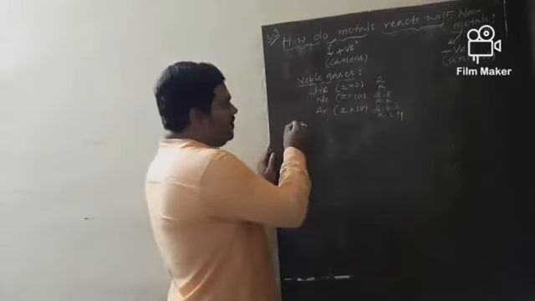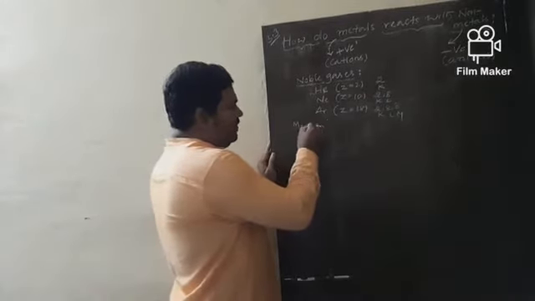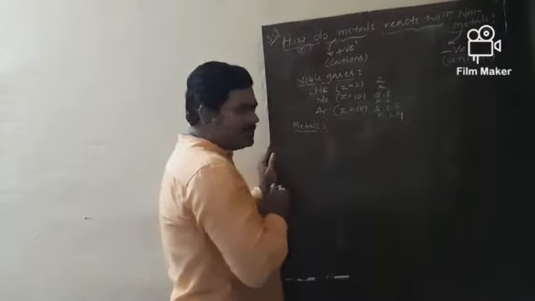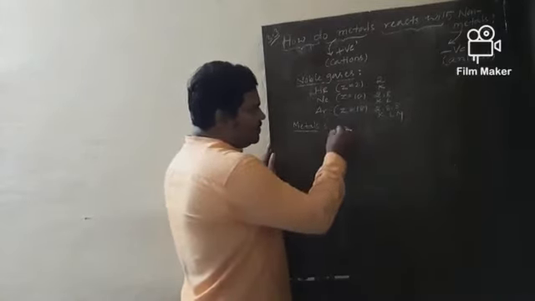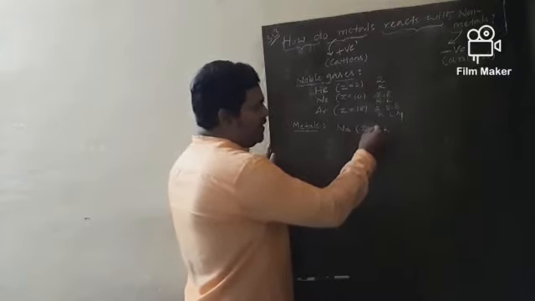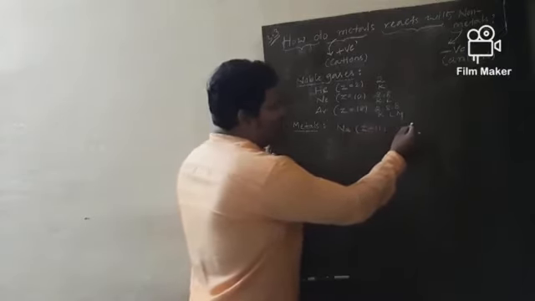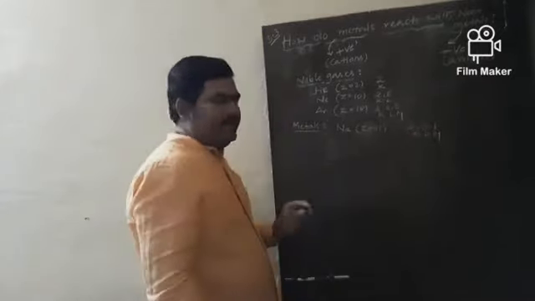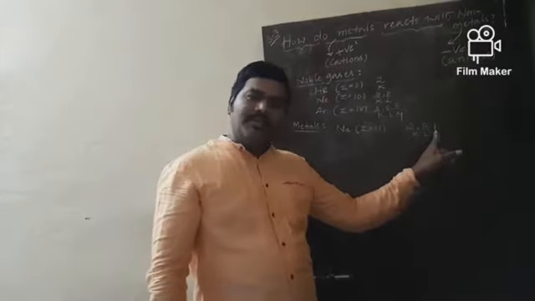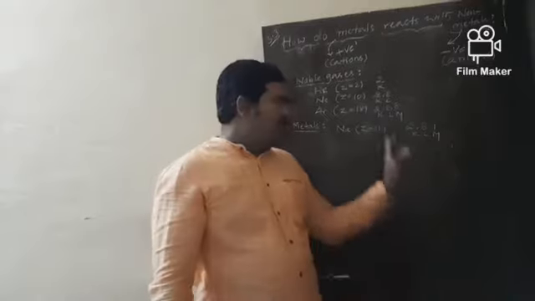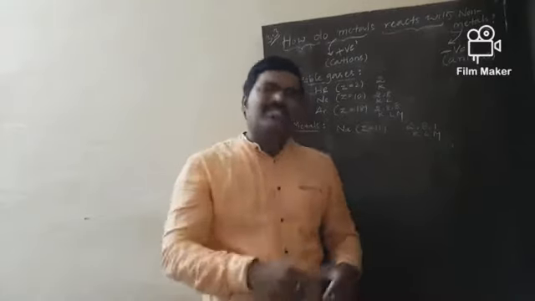Now let me take metals. You know, there are metals among the first 20 elements. First, sodium. What is the atomic number of sodium? 11. Electronic configuration 2, 8, 1, K L M. In the outermost shell only 1 electron is present, so it is unstable. In what way would sodium attain stability?